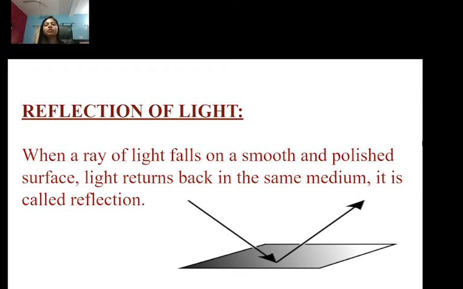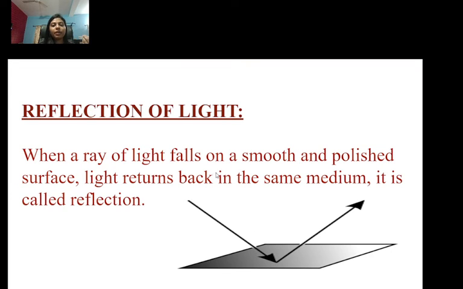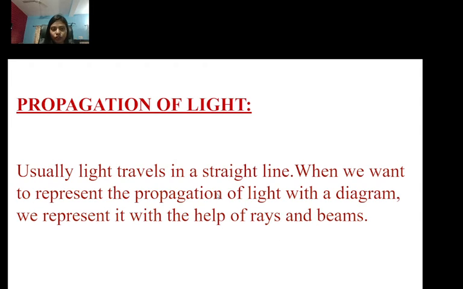But when the surface is rough and bumpy, then light reflects in different directions. But when a ray of light falls on a smooth and polished surface, the light returns back in the same medium. It is called reflection, okay?